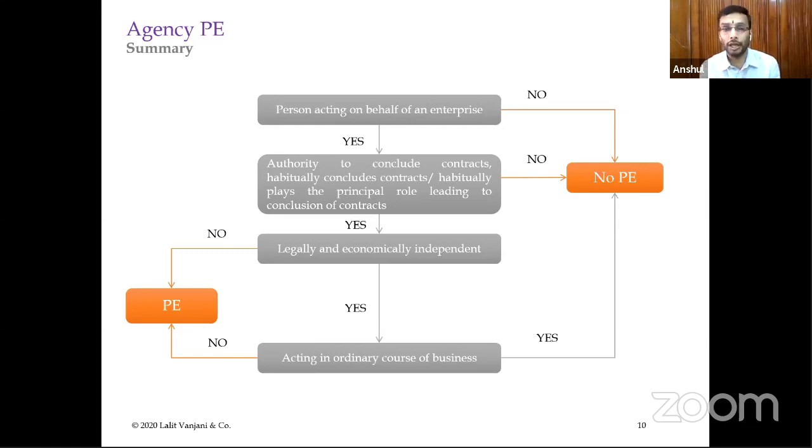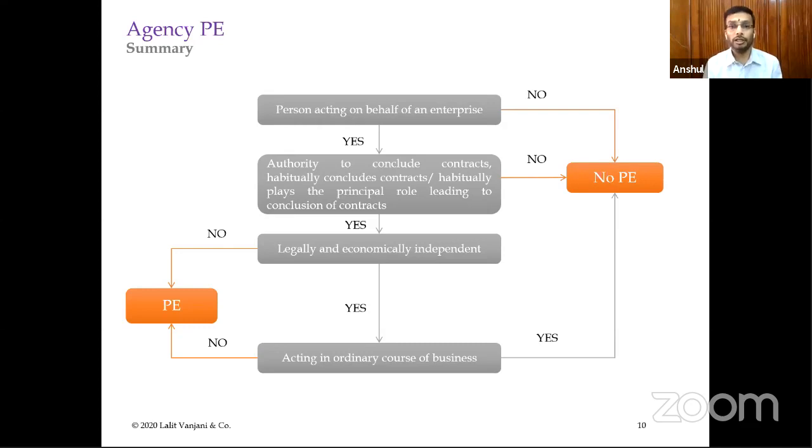You cannot say that habitually means it has to be repeated every day or every month or every year. It has to be seen according to the nature of the foreign enterprise. For example, if a foreign company is in the business of establishing nuclear reactors, a nuclear reactor in India is not set up every day and a contract is not granted every day.